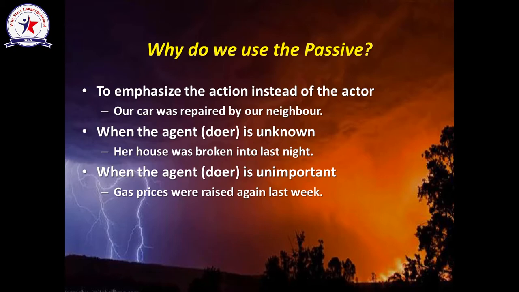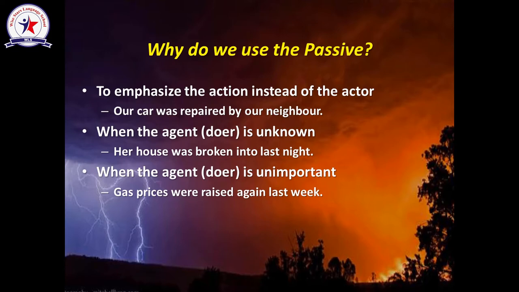So again, when do we use the passive? When we would like to focus on the action instead of the actor, when the agent or the doer is unknown, or we don't know who did the action, or when the agent or the doer is not important to be mentioned.